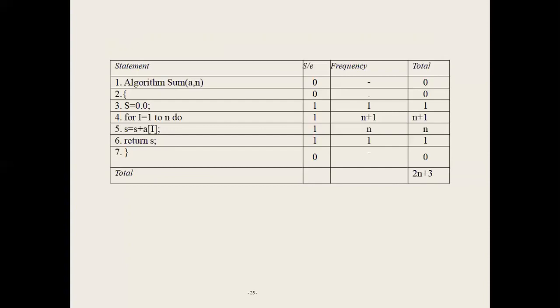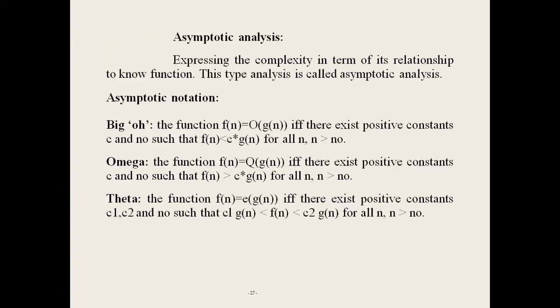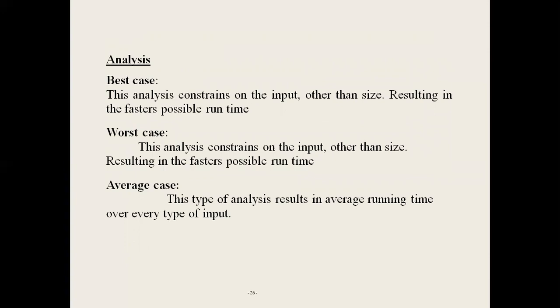Next, there are three types of step counts in the analysis: best case step count, worst case step count, and average case step count. First one is best case step count. Best case means the analysis constrains the input other than the size, resulting in the fastest possible runtime.